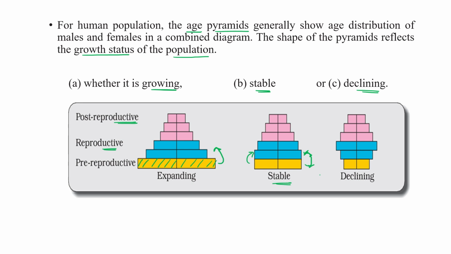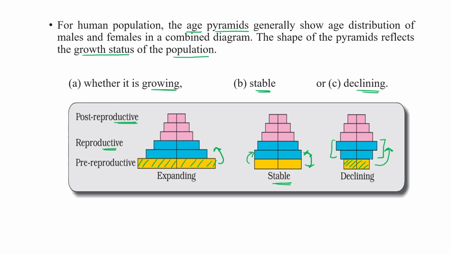But if the number of the pre-reproductive age group in a defined area is less than the current reproductive age group, then after 10 years, when they come to this particular position, the reproductive age group is less.